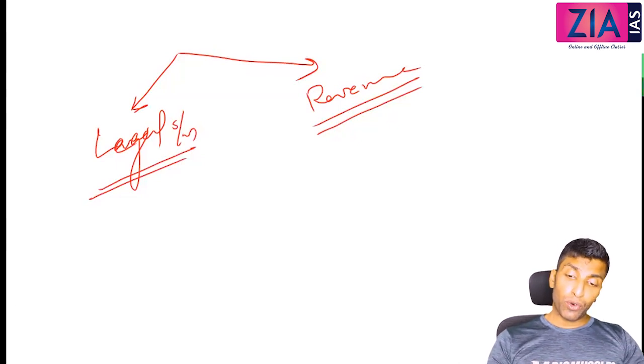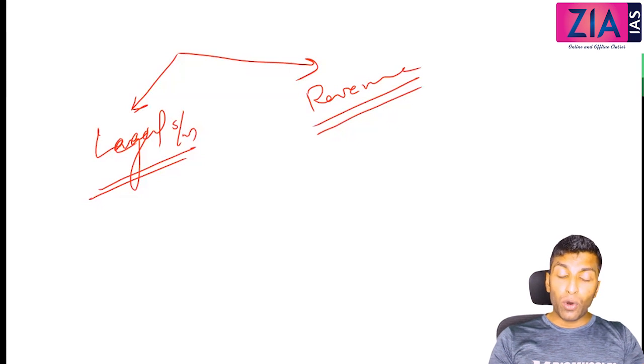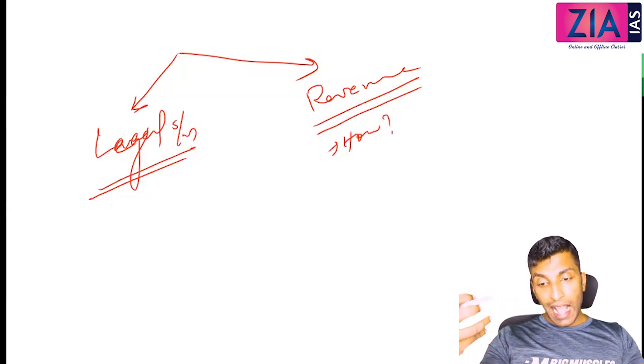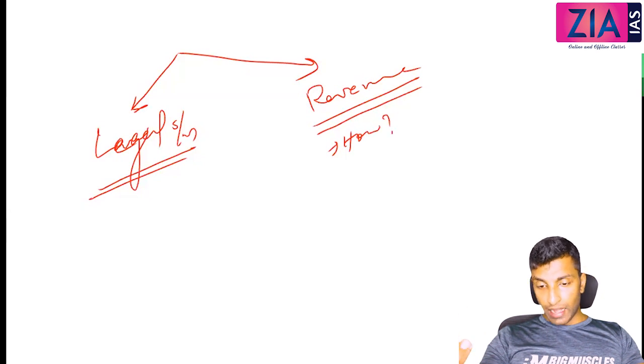So now they want to collect revenue, but they have no idea how to collect revenue. In India, predominantly the revenue is coming from where? Agriculture. It is land revenue. Unlike in England, where it is mainly from industry.